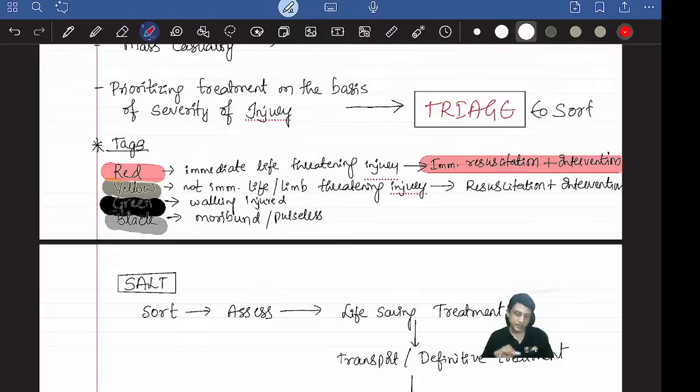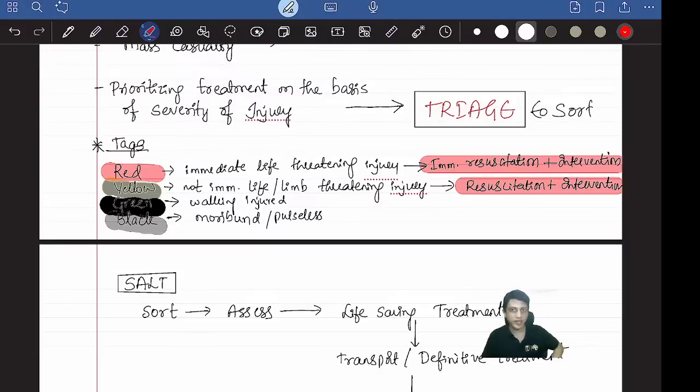Whereas yellow, immediate resuscitation is not required, but after the red tags, immediately you have to give attention to the yellow tag patients. Then you do the interventions. Green ones you can do electively, even after 1 or 2 hours.